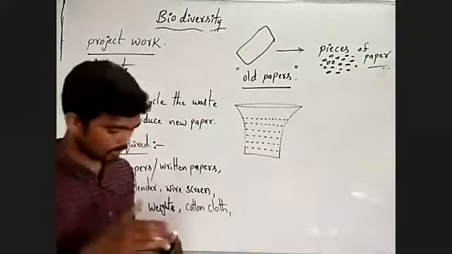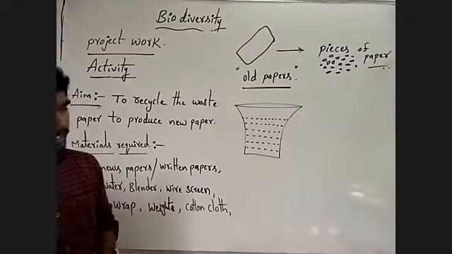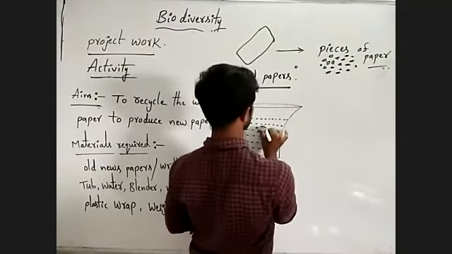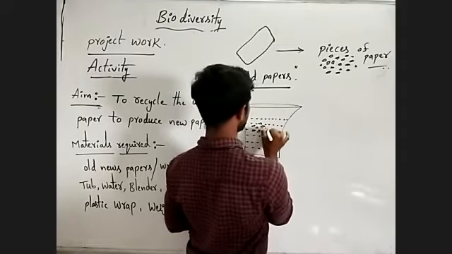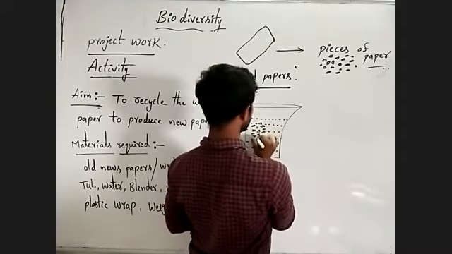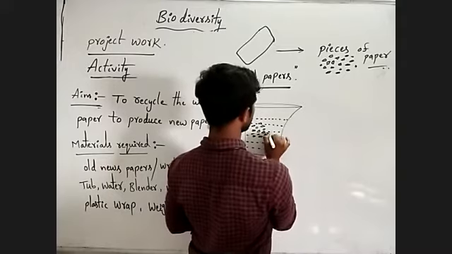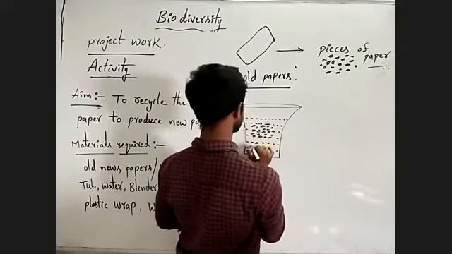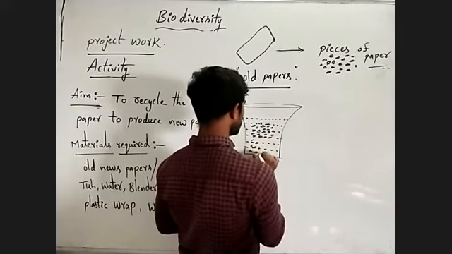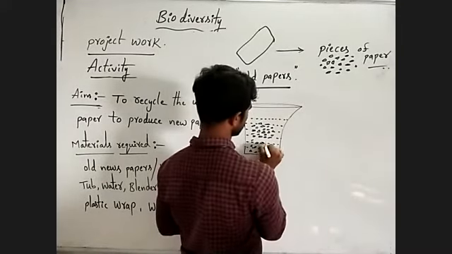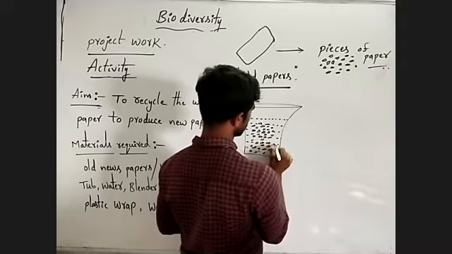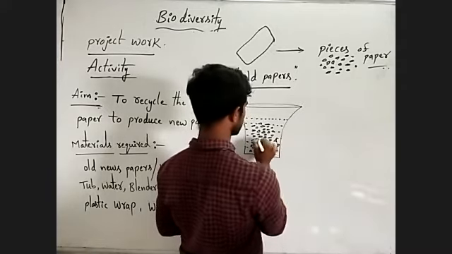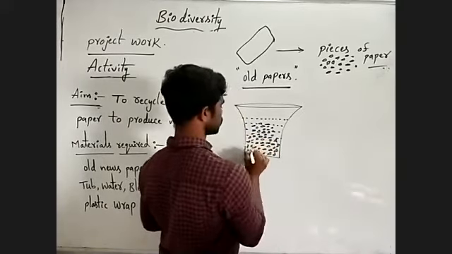Next, you have to add all the paper strips or paper pieces into the water, and you have to soak them